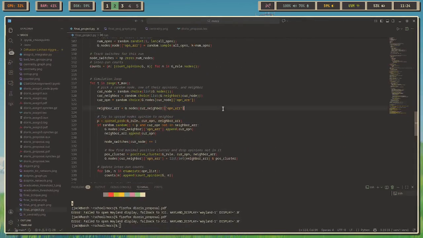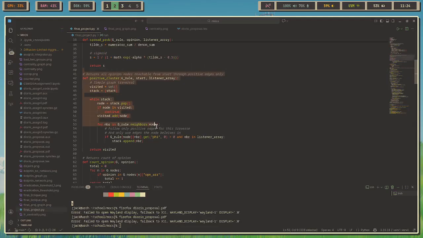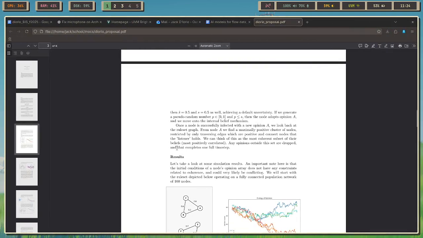I do this with a very simple algorithm right here in this positive cluster function. I'm only following positive edges, and I only use edges the node believes in. What I wanted to achieve is finding the most positively correlated subgraph of beliefs, aka the most coherent subset.